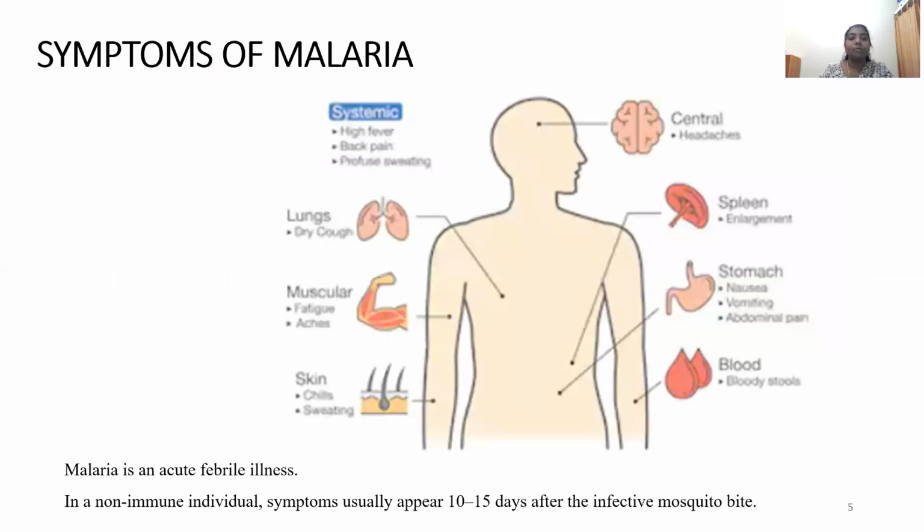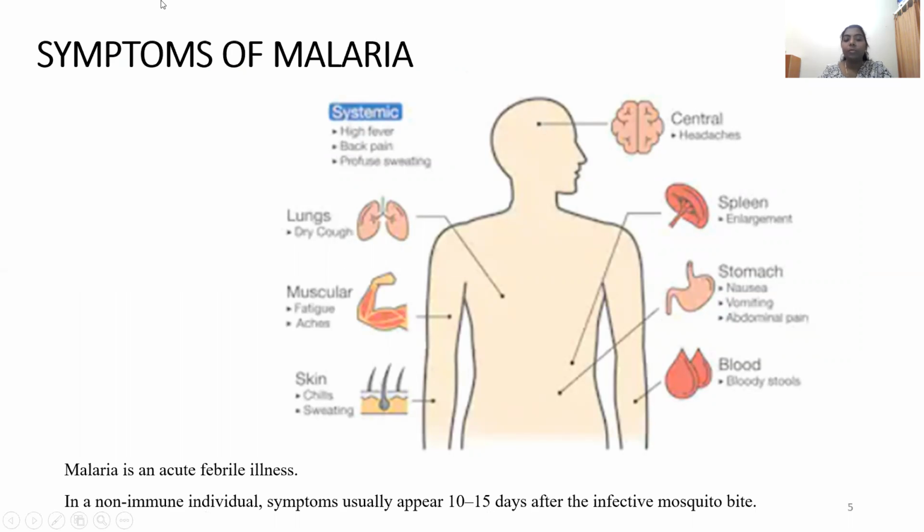Then these are a few symptoms of malaria. It is seen that malaria is capable of altering most of your physiological processes. I have already explained that it is a febrile illness, and if a person is non-immune, the symptoms usually appear 10 to 15 days after the mosquito bite.